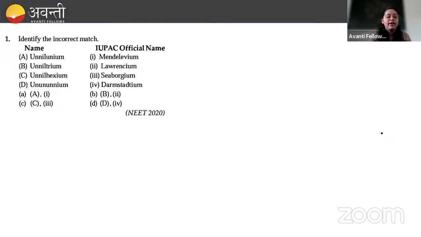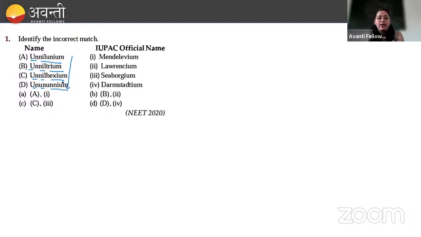Here we have been given the IUPAC official names of certain elements: ununnilium, unniltrium, unnilhexium, ununuium. Okay, so these are the names. Before the official names were declared by IUPAC, we used to name these elements this way.